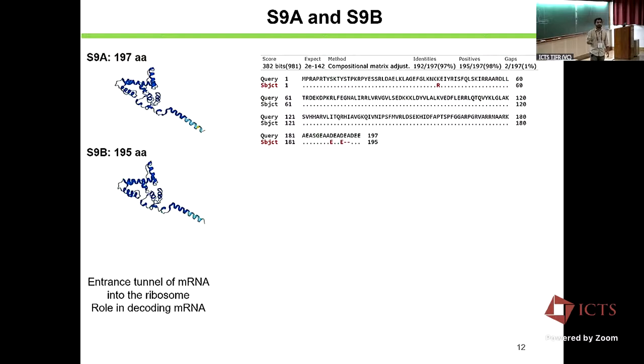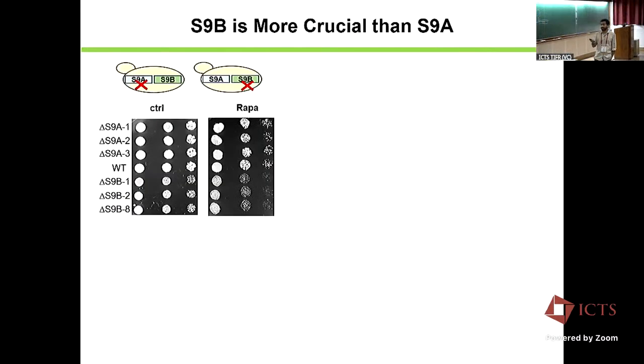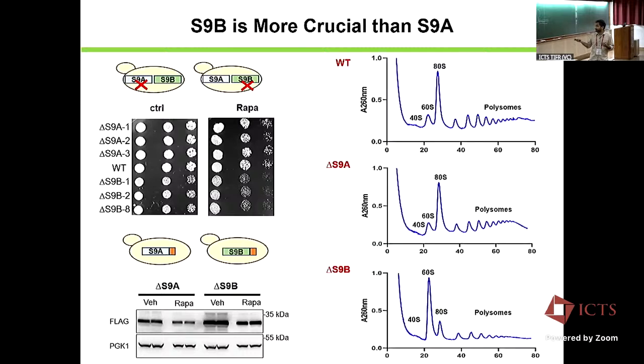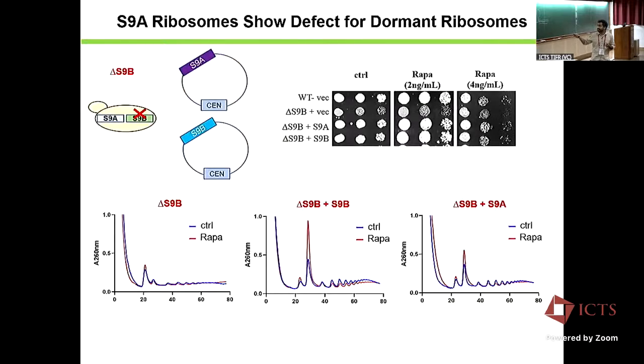So what is intriguing is that when you rescue it, why is one not able to rescue the other? So the one aspect we had was about abundance. Maybe the expression of those paralogs is very different, and that's why it affects the function. But for that, the experiment we are doing now is this: in the 9B construct, we are trying to make it a 9A, so that the promoter and everything is the same as 9B, and it will produce a 9A function. Then we want to ask whether these 3 amino acids play any role. Once that is answered, then only can I answer this question.